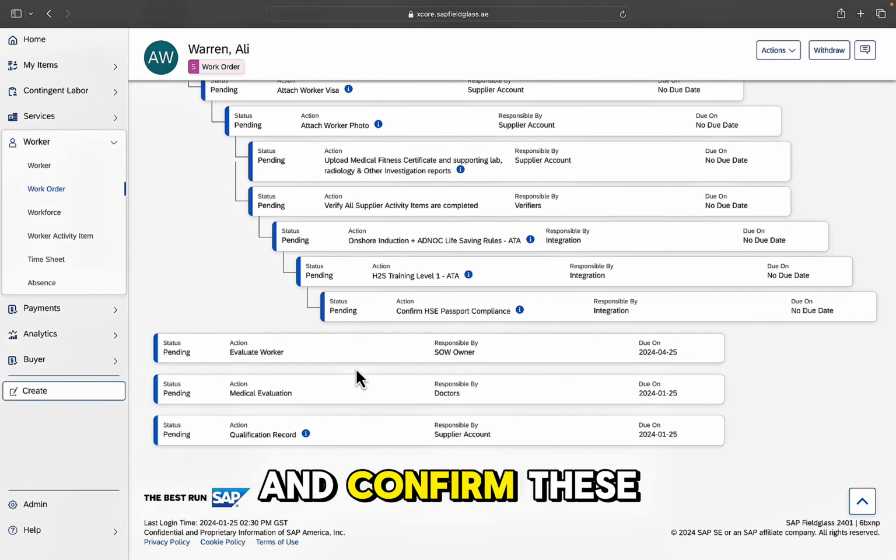So just to recap on this page, where the actor shows as supplier account, it's your responsibility to ensure these activities are completed in a timely manner and that the relevant documents and training records are attached.